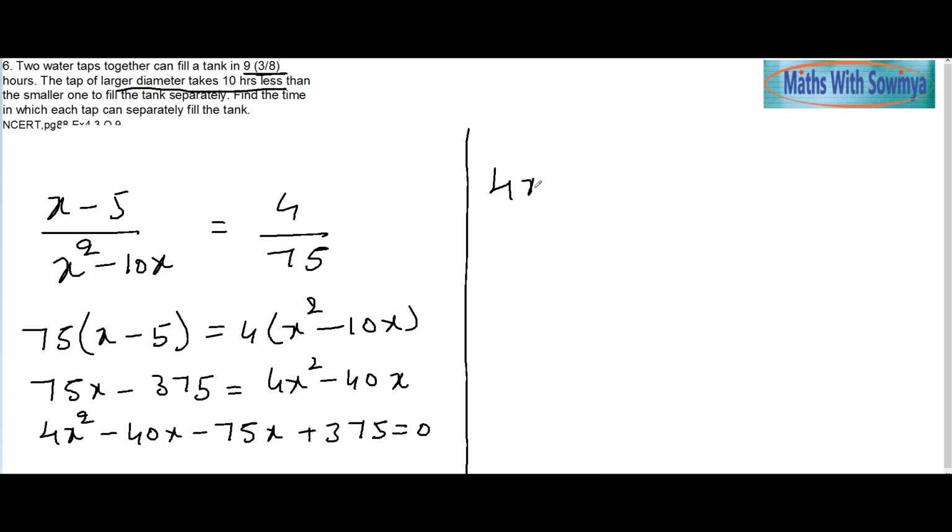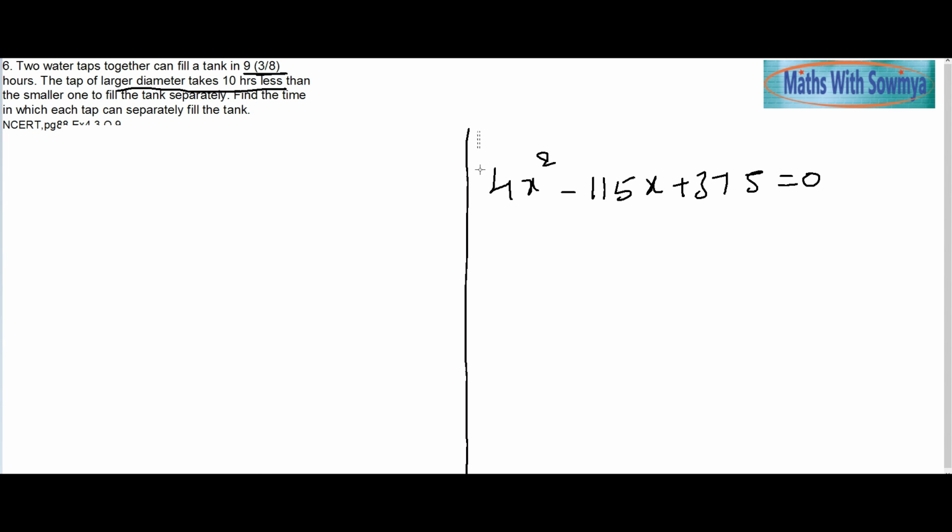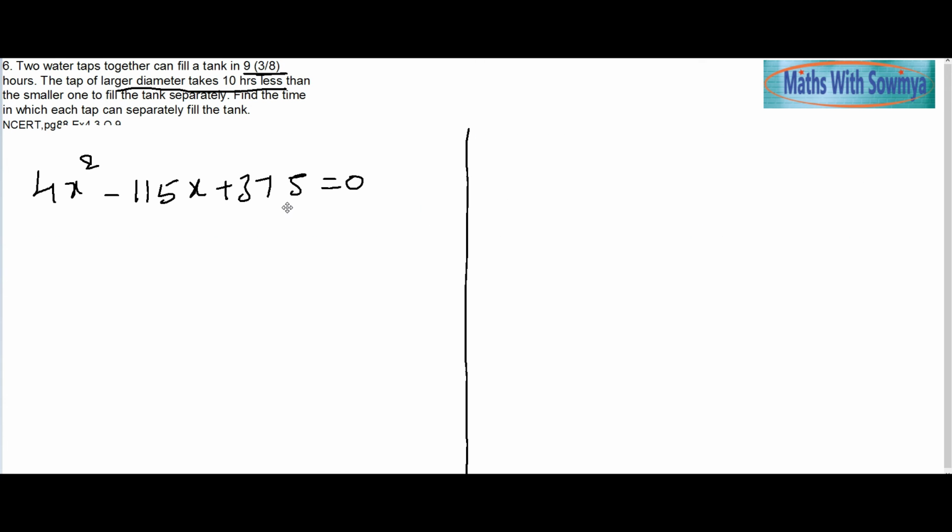4x square minus 115x plus 375 is equal to 0. So we can go by prime factorization to solve this quadratic equation. So 375 into 4 will give me 1500 directly. So we want 115 in the middle.